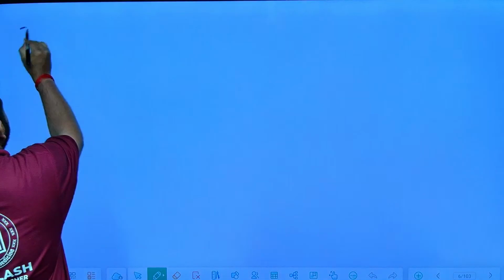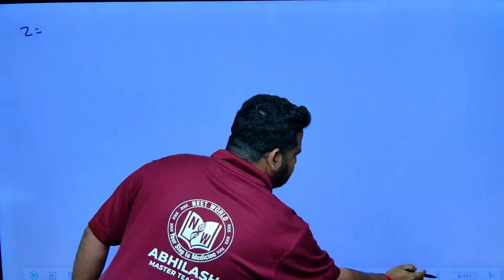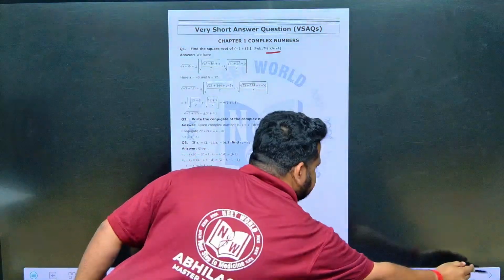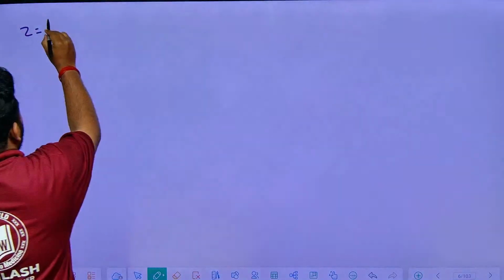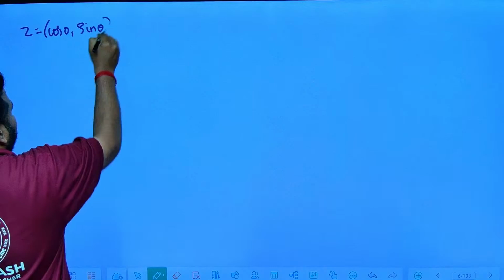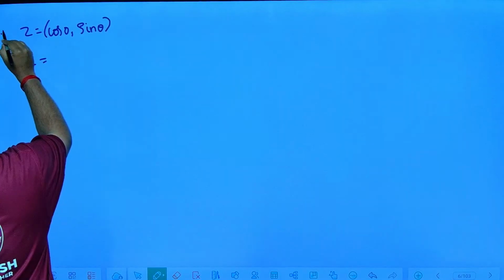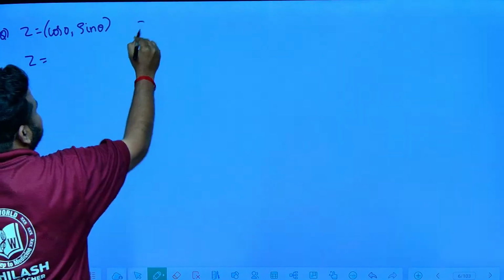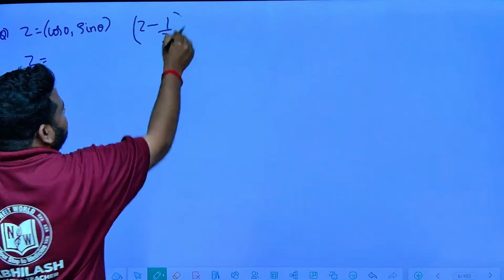So they have given z to be what? Sin theta cos theta or cos theta sin theta? Cos theta sin theta. That is very important, to write it in proper order. The ordered pair of cos theta comma sin theta. Okay, this is the question. We have to find what? z minus 1 by z. We have to find this value.